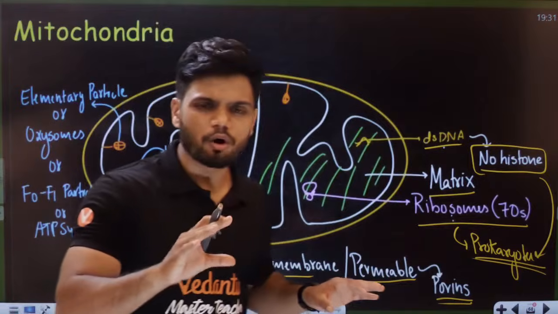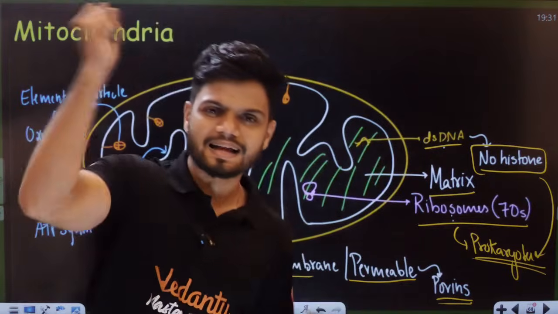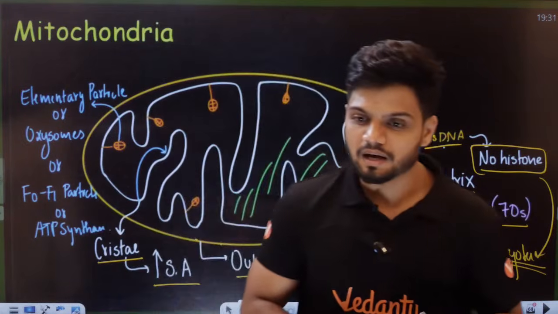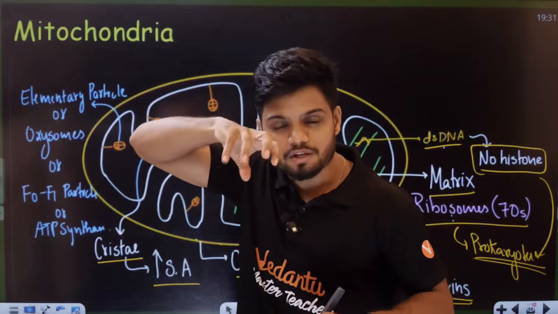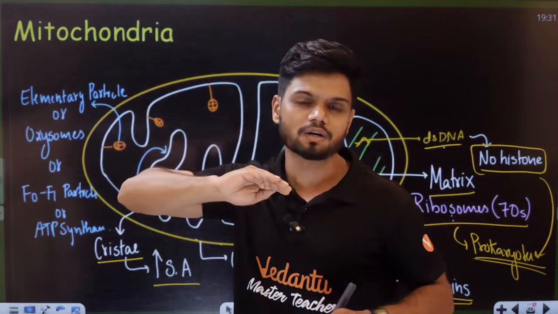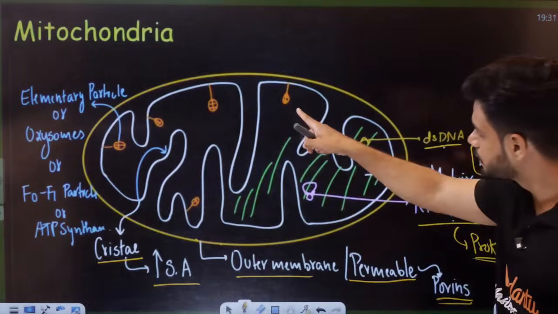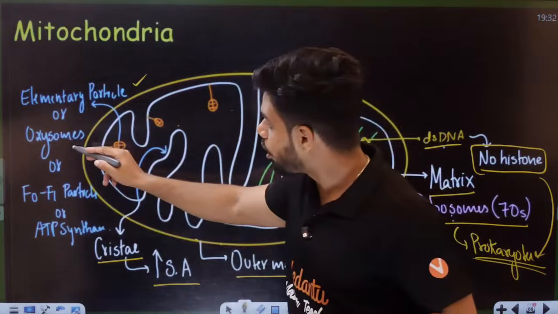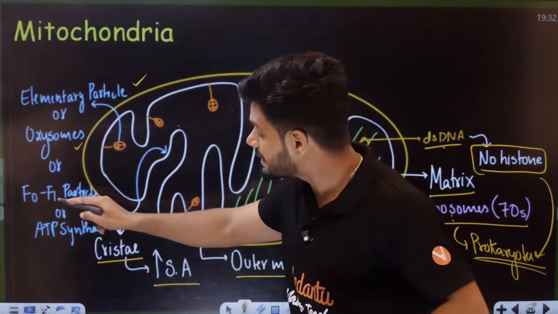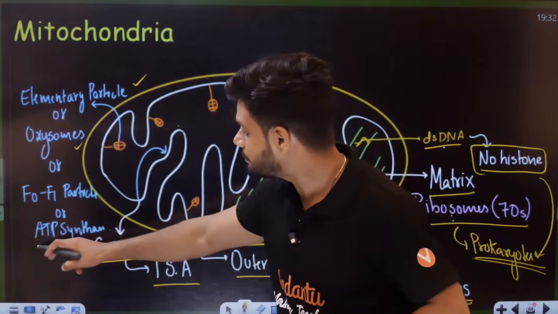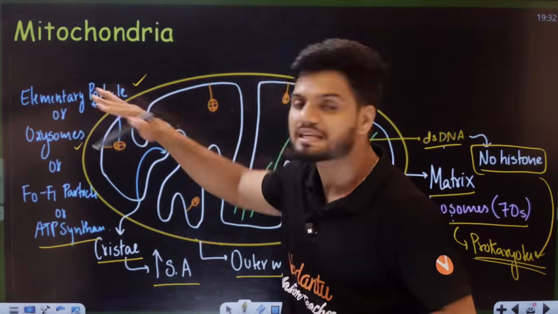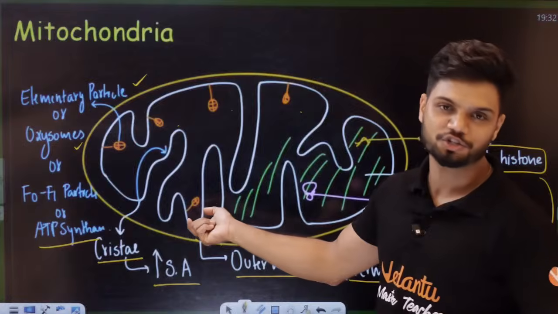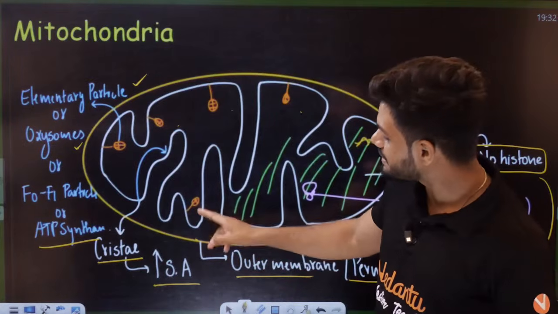Now, apart from all this, in the mitochondria there are multiple racket-like or mushroom-like structures. Here we have the mushroom-like structure. What is the mushroom-like structure called, students? All of them throughout here. These mushroom-like structures are called elementary particles or oxysomes or F0, F1 particles or ATP synthase. Every single name means the same. They are referring to a single entity, your mushroom-like structure, called ATP synthase.